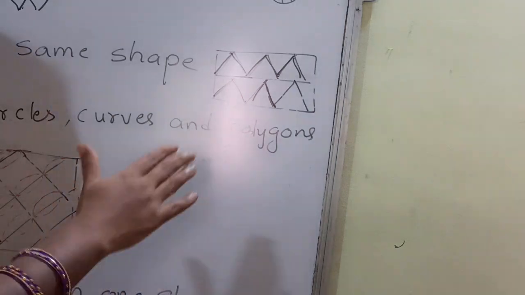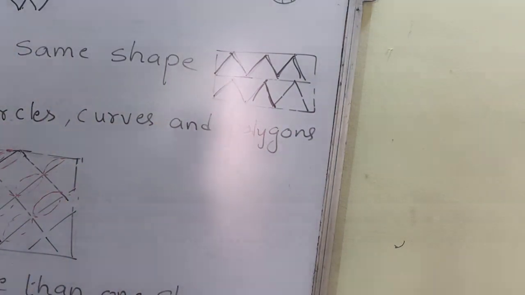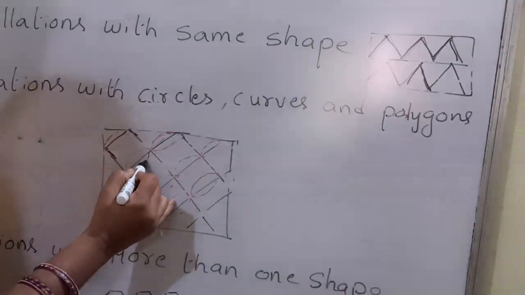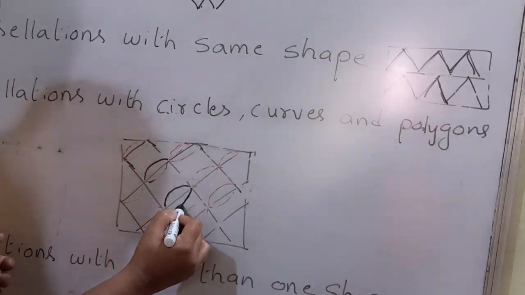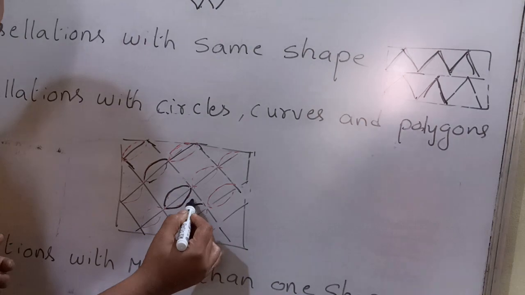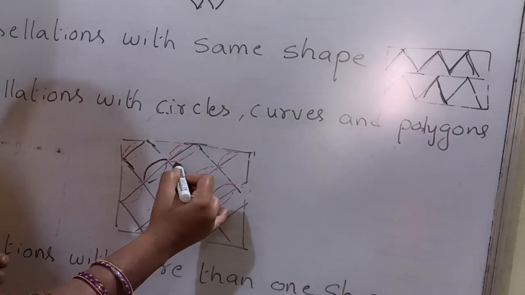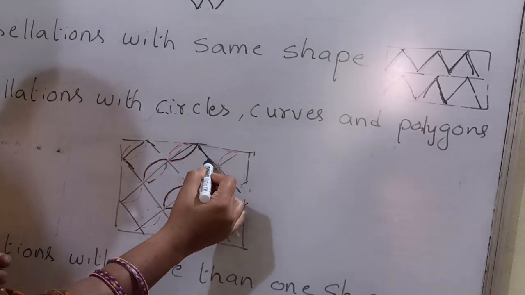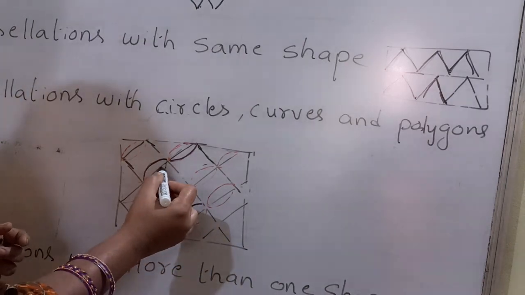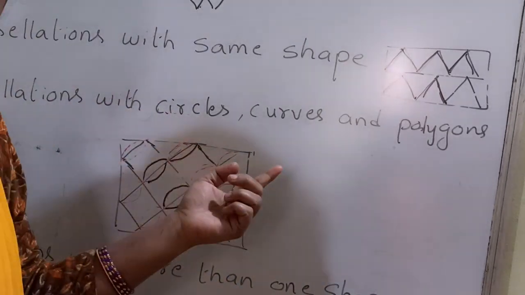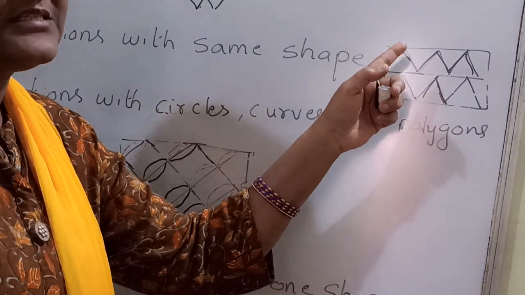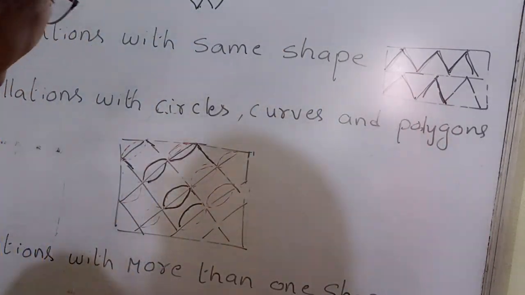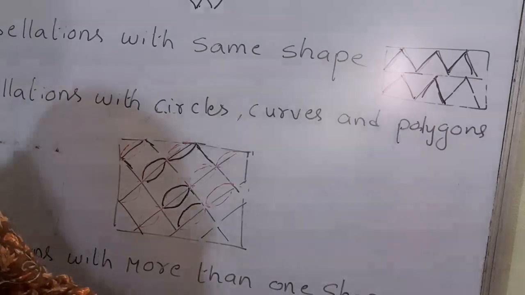Tessellation may also happen with circles. Here I can see this curve. So here I can see this curve. It is happening with this type of thing, square and this curve. It may happen with these curves. It may happen with the polygon. Here I have taken a triangle as an example. It may be anything, a square. And tessellation with more than one shape.